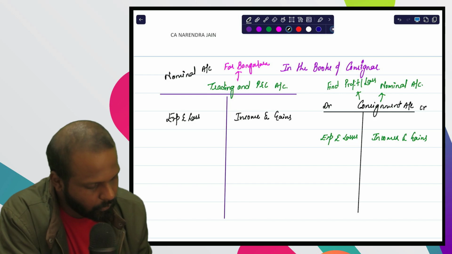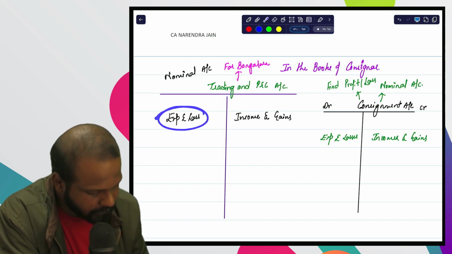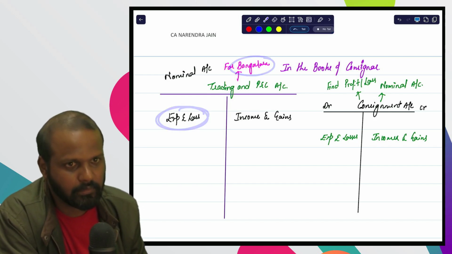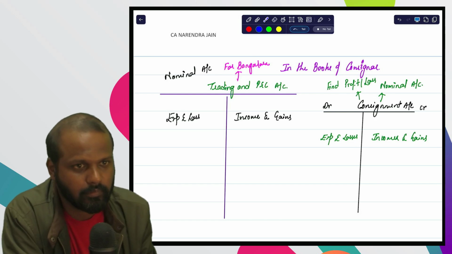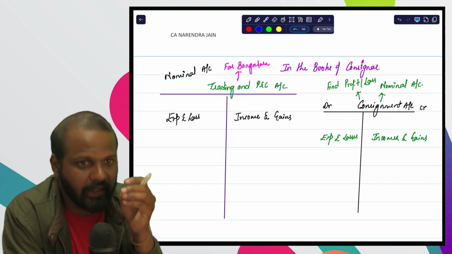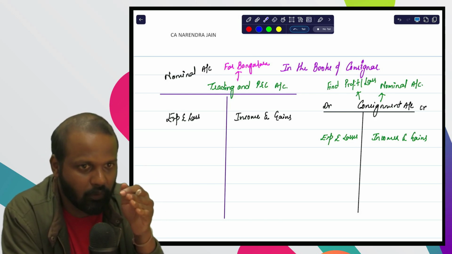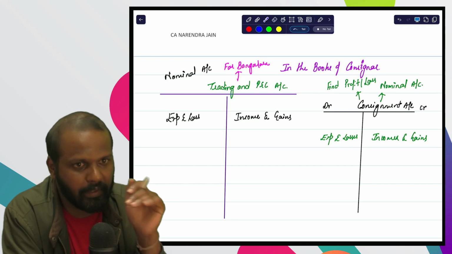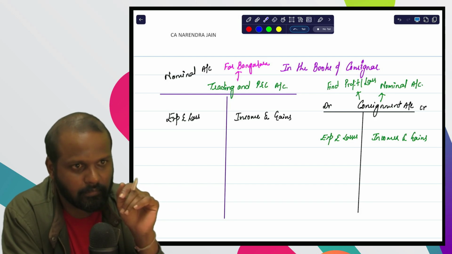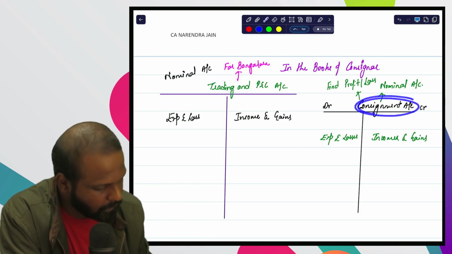But here he is going to record only expenses and losses of Bangalore business and only incomes and gains of Bangalore business. Expenses and incomes of Mysore business will be recorded in a separate account, in a separate place. That is called the consignment account.